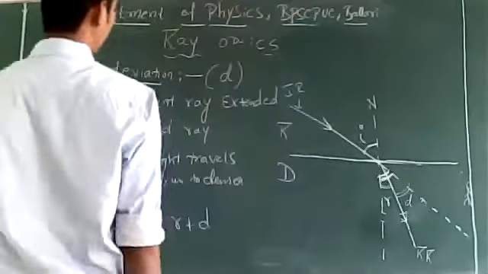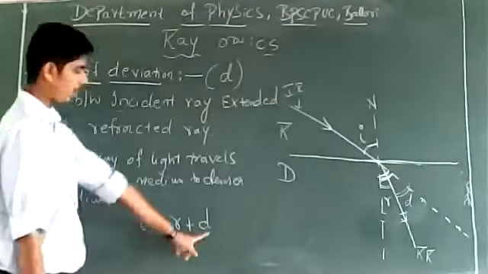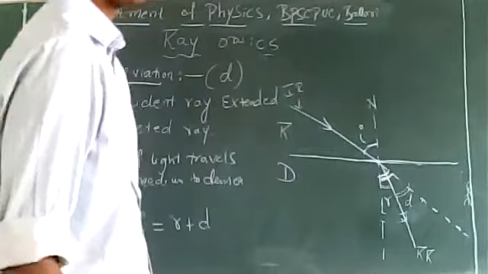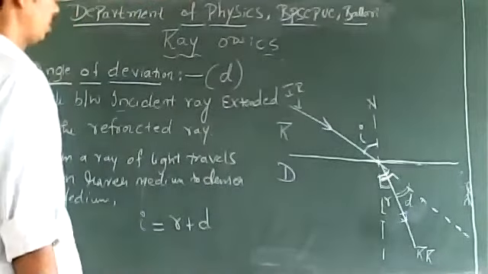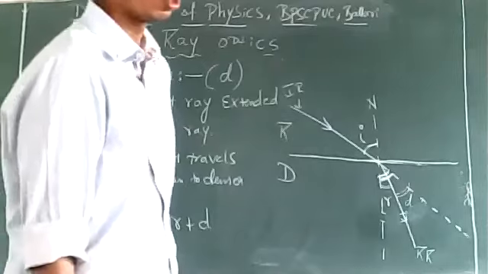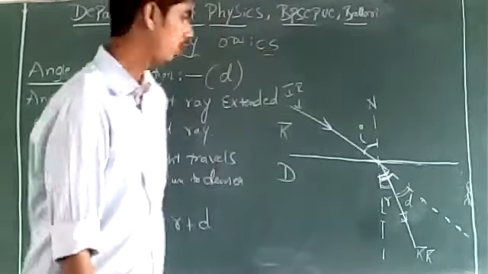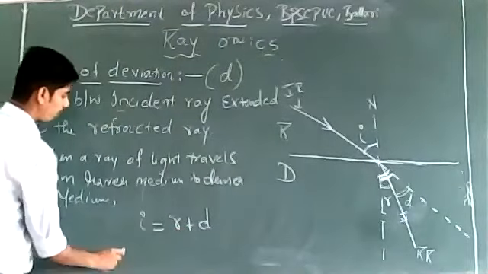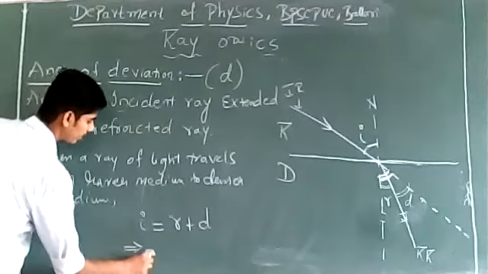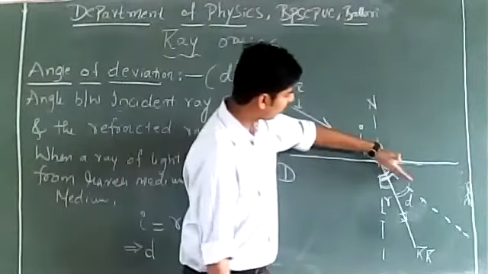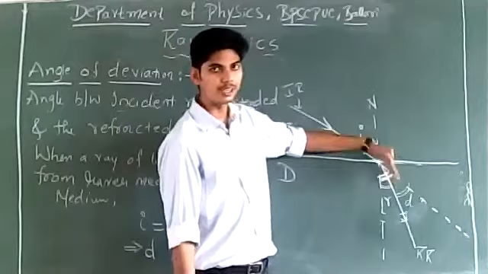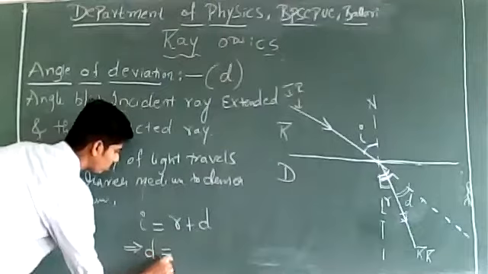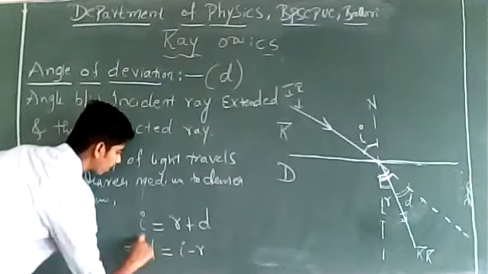Is there any mistake? If it is wrong, we'll correct it. Correct, right? Then what is the angle of deviation? From this I can write that the angle of deviation of the ray of light when it travels from rarer to denser medium is D is equal to I minus R.